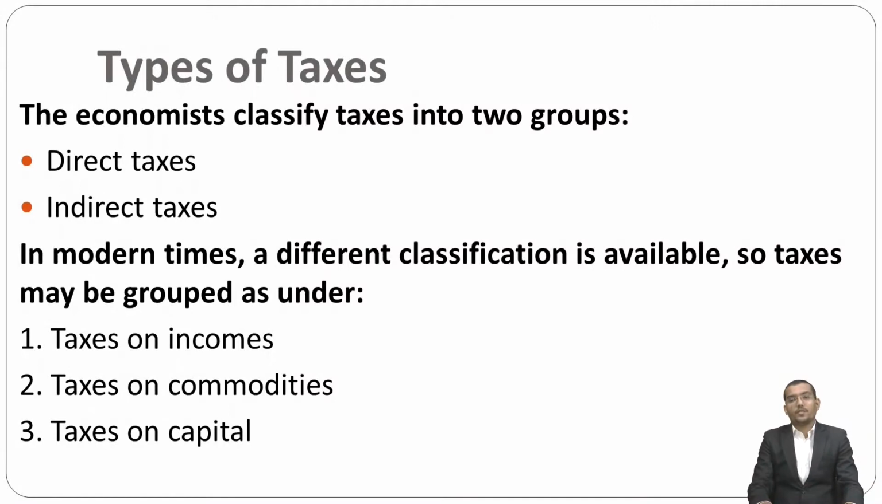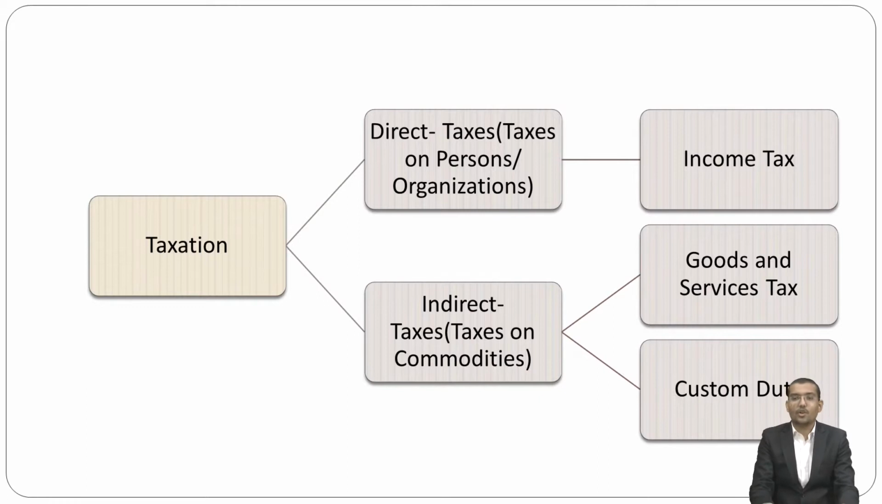Now, my dear friends, in this lecture, we define what the types of taxes are. There are mainly two types of taxes in India, that is direct tax and indirect tax. In modern times, different classifications are also available. So tax may be grouped as tax on income, tax on commodities, and tax on capital. Basically, my dear friends, this is the structure of the types of tax.